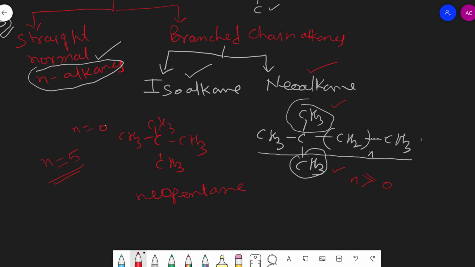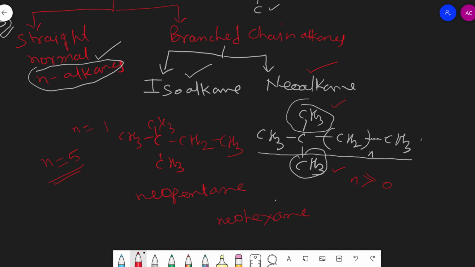If we require the second member of the neoalkane series, then we have to keep here n is equal to 1. If n is equal to 1, then we get the formula with CH2, CH3. Now in this compound a total of 6 carbon atoms are there, so we can write hex. All single bonds are there, hexane, ane ending, and branching of two methyls on the second carbon, so prefix neo. So the name of the compound will be neohexane.